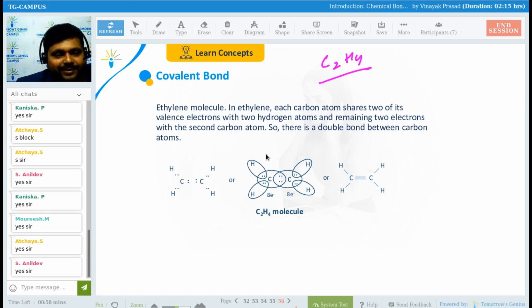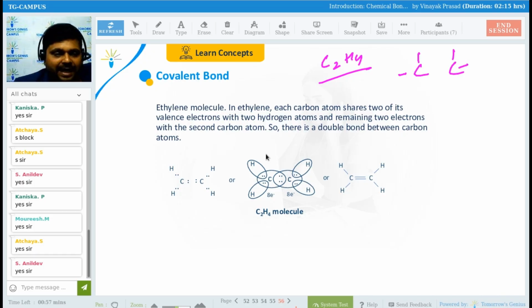See, C2H4 is there. First of all, understand the carbon, and there is a relation between carbon and carbon, right? How can we draw this? 2C is there, right? And there are 4H, so we can draw like this, 4H, right? These are 4H. Yes or no, guys?